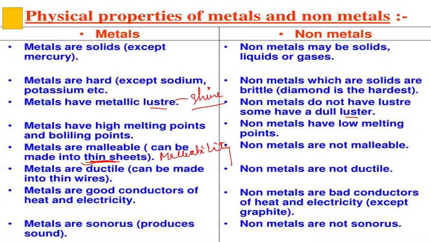Metals are sonorous. If we go to the temple, we find the bell. If we hit the bell, such a kind of sound will come. That means the bell is made of metal and is sonorous in nature, meaning it produces sound. And non-metals are not sonorous in nature.